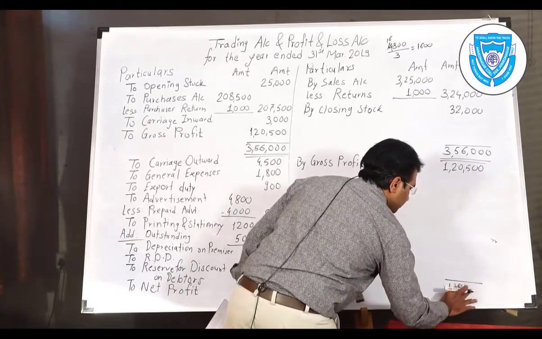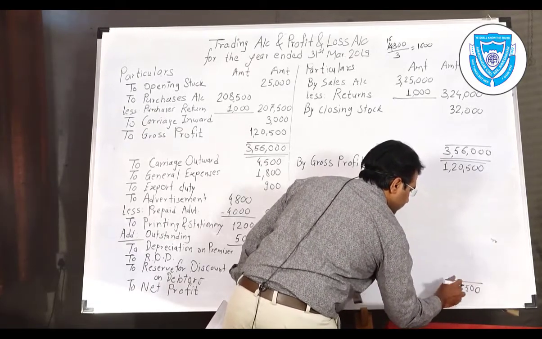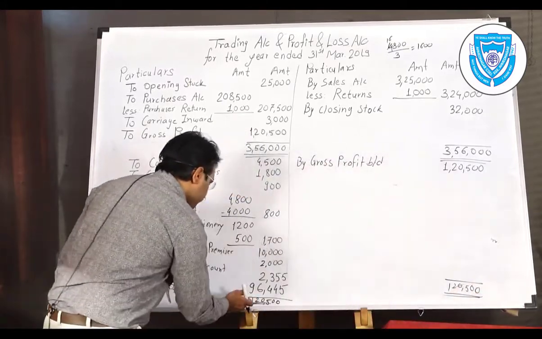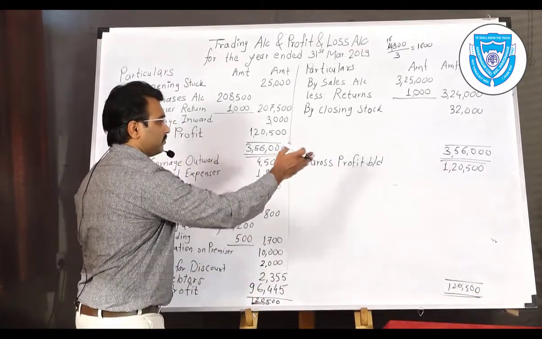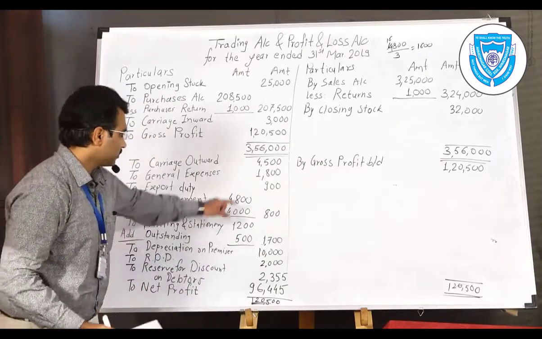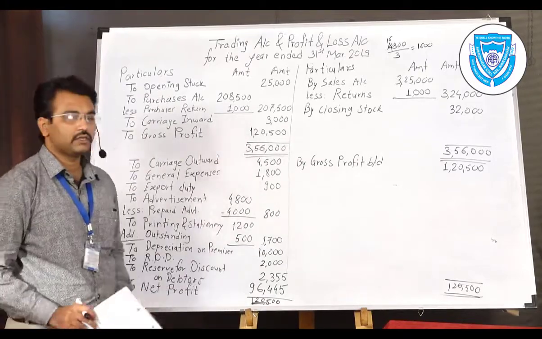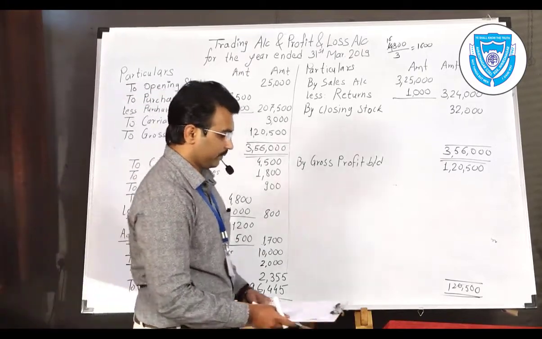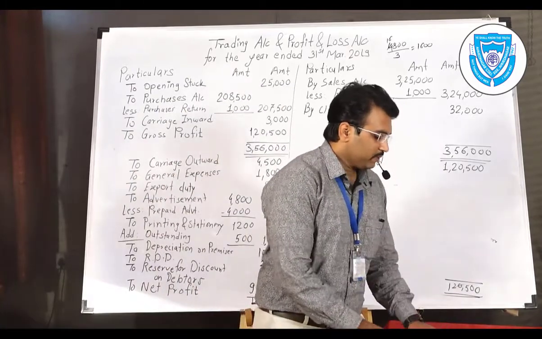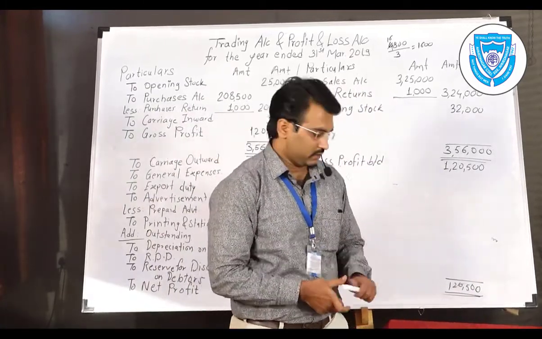I don't have any space over here, so I am writing here like this: 1,20,500 and 1,25,000 because that is the biggest figure. I have subtracted all these items and got the result 96,445. Now this net profit should be posted to the partner's capital account.